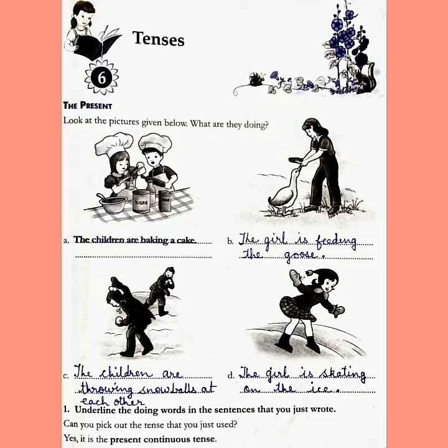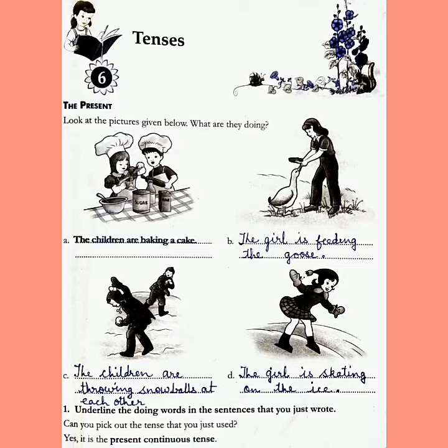Now in these four pictures, can you see that the children are doing something? Means continuously they are doing something. They are baking the cake, the girl is feeding the goose, the children are playing, and the last one, she is skating on ice. So they are continuously doing it. Okay, so it is a present continuous tense. Now what is a present continuous tense?